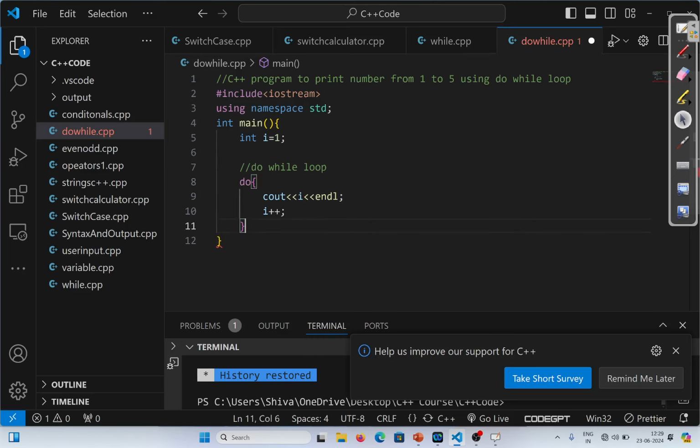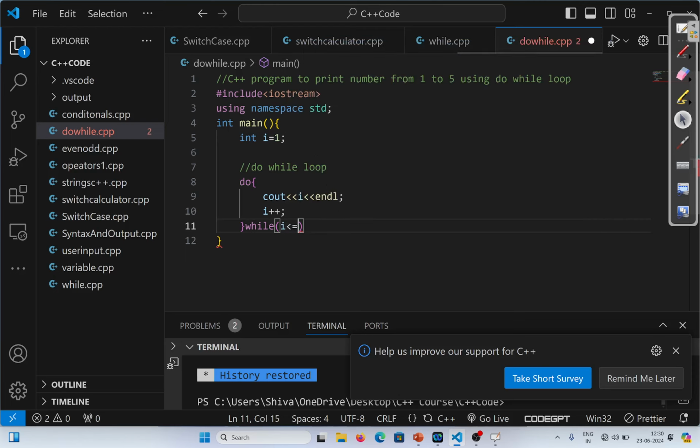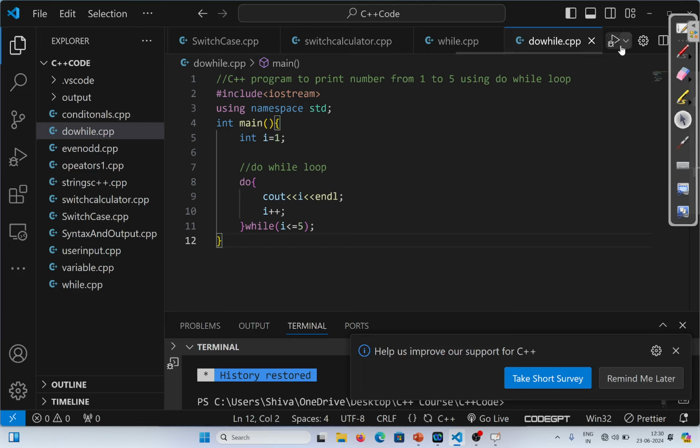Then I write while, and inside the while I check the condition i is less than or equal to 5. I want to execute this loop until this condition becomes false. Let's execute this program.